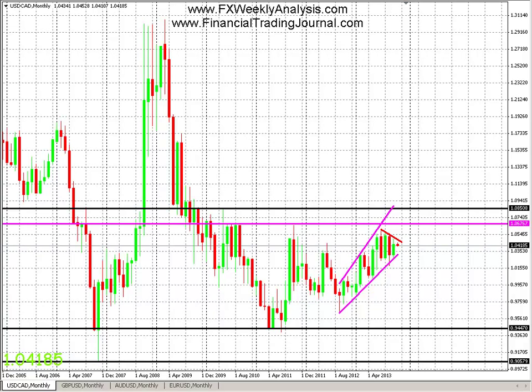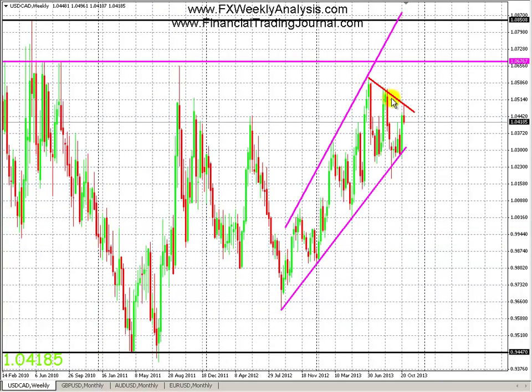However, we did bounce off of a short-term downward trend line, which will be more clear on the weekly and daily chart. But for now, on the monthly chart, you can see it as a red line. We bounced off of that, and it looks like we're heading towards the magenta trend line. So let's take a look at the weekly chart. As you can see, this is the red downward trend line that I was referring to. We had a high, lower high, and this is the lower high.